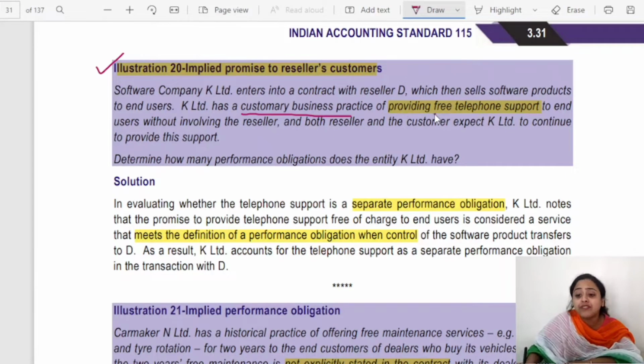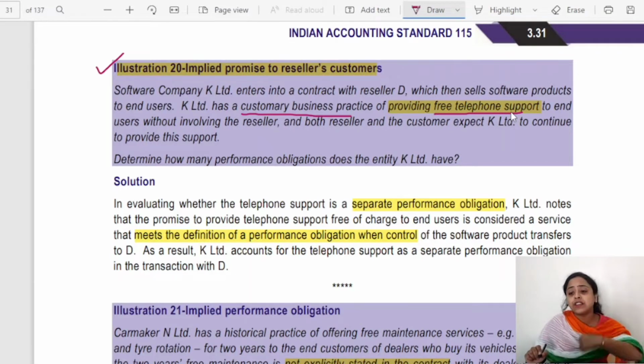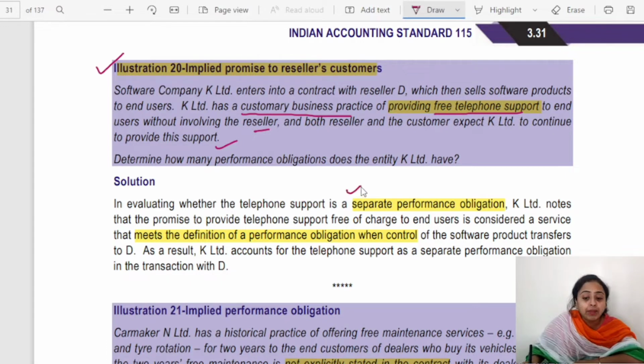Or providing free telephone support. It always provides free telephone support to end users without involving the reseller, and both reseller and the customer expect K Limited to continue to provide this support. Determine how many performance obligations K Limited has. It can be identified separately, but this is an implied promise.